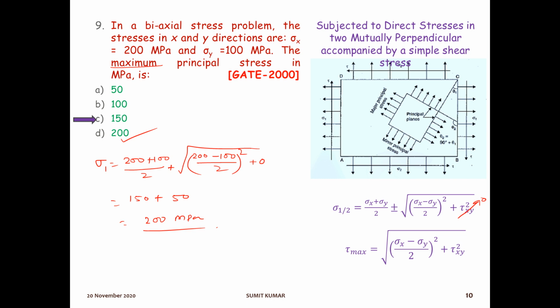This is not C, it is by mistake, it will be option number D. Okay, option number D will be the right answer, 200 megapascal.